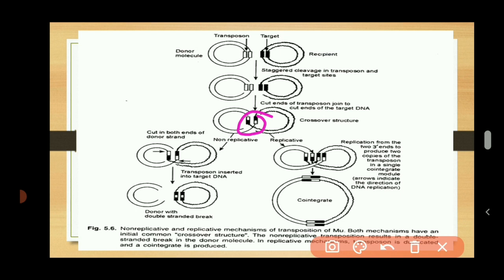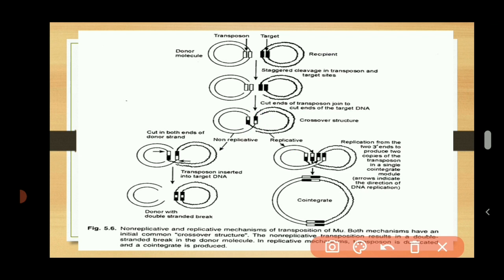Now the next process is followed by two methods. First is non-replicative and another is replicative. In some cases it is followed by a replicative mechanism, and in some cases by the non-replicative mechanism.